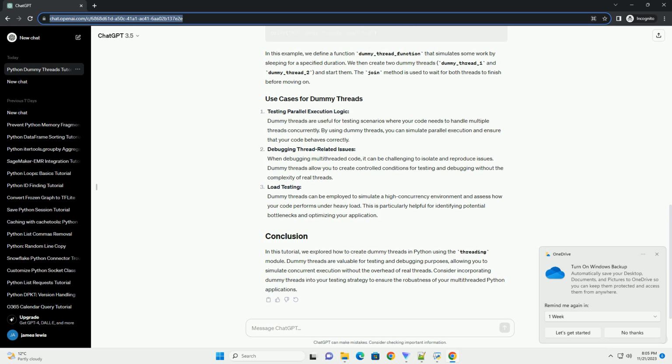In this tutorial, we explored how to create dummy threads in Python using the threading module. Dummy threads are valuable for testing and debugging purposes, allowing you to simulate concurrent execution without the overhead of real threads. Consider incorporating dummy threads into your testing strategy to ensure the robustness of your multi-threaded Python applications.